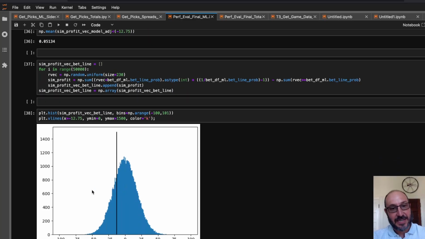And there you see it kind of falls in the middle. The zero's kind of right in the center here, so the most likely thing would have been for me to break even, kind of by definition. And you could see losing 12 units would have been on the unlucky half, but not super duper unlucky.